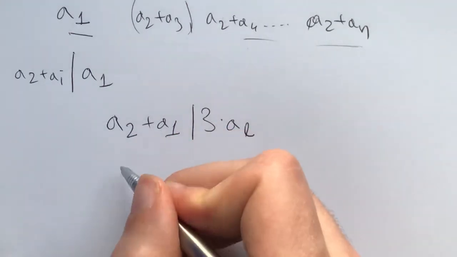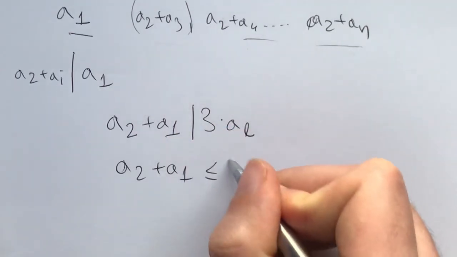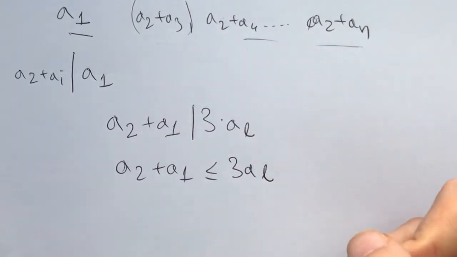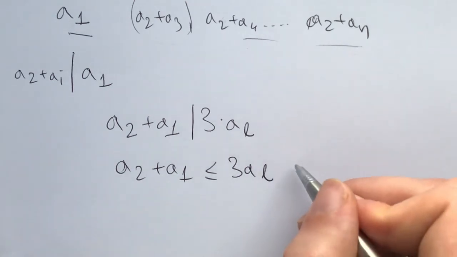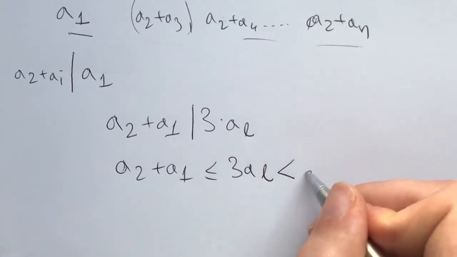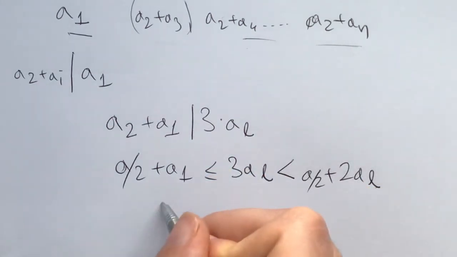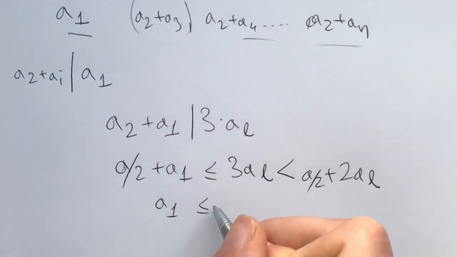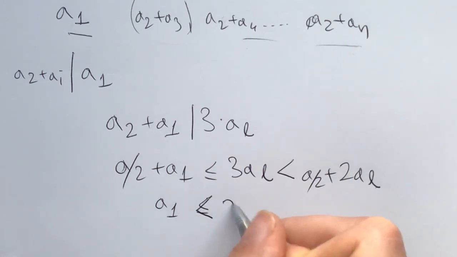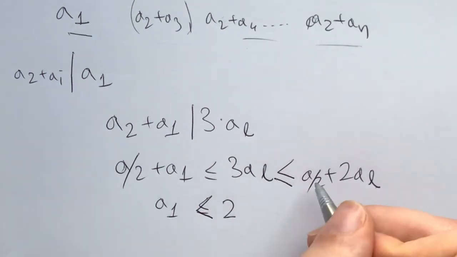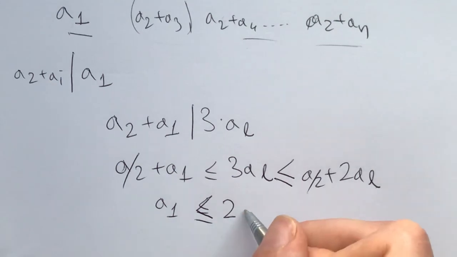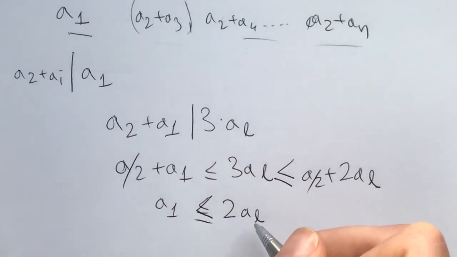Well, we know that we have this inequality just from divisibility, 3al. Now here we know we can estimate this, maybe put it as a2 plus 2al. And what this gives us is a1 is less than or equal to, actually strictly less than or equal to, because this could be a2, to al.